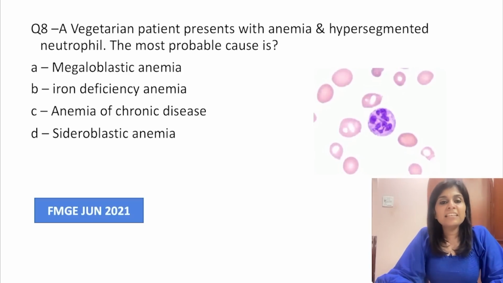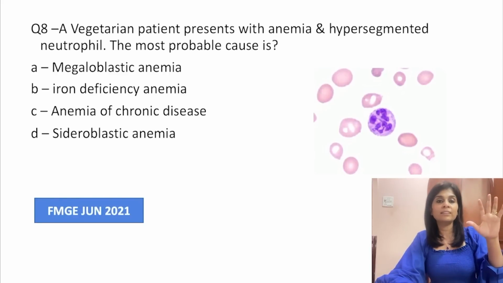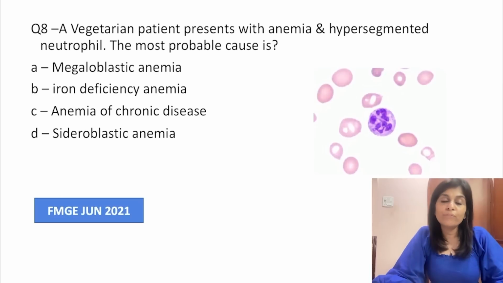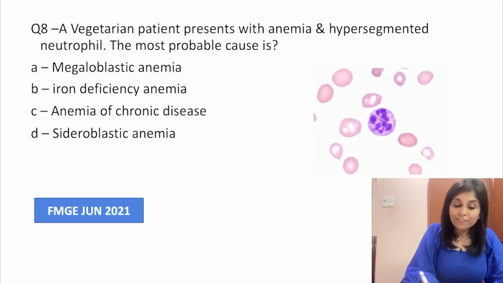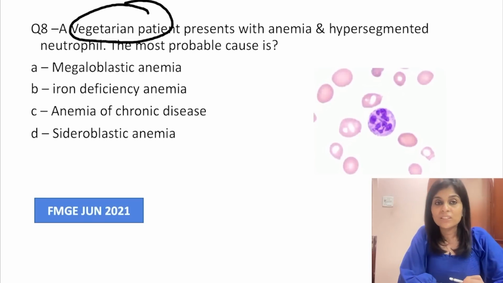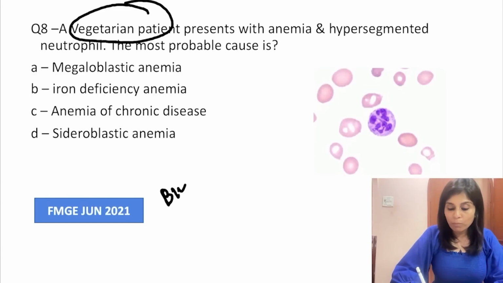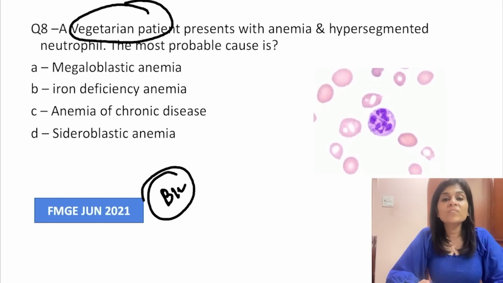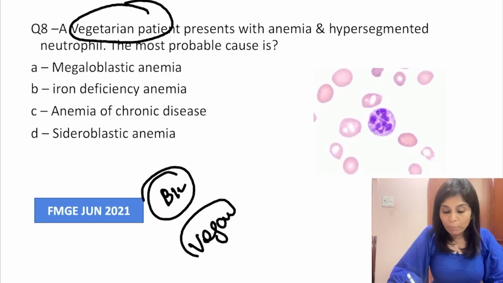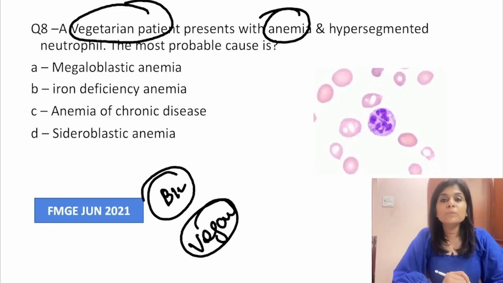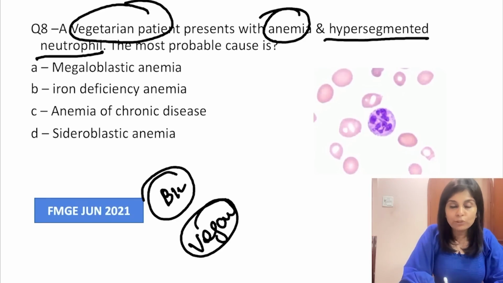A very simple case-based MCQ which was asked in June 2021. That was the first time wherein FMG started asking you more of case-based MCQs. A vegetarian patient presents with anemia and hypersegmented neutrophils. The most probable cause is, the first clue given to you is vegetarian patient. Okay, so B12, most of the sources of B12 are non-vegetarian. So vegans are more prone to develop B12 deficiency. And a vegan or a vegetarian has presented with anemia and hypersegmented neutrophils.